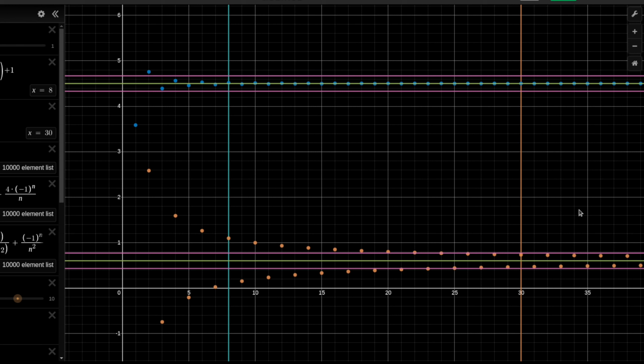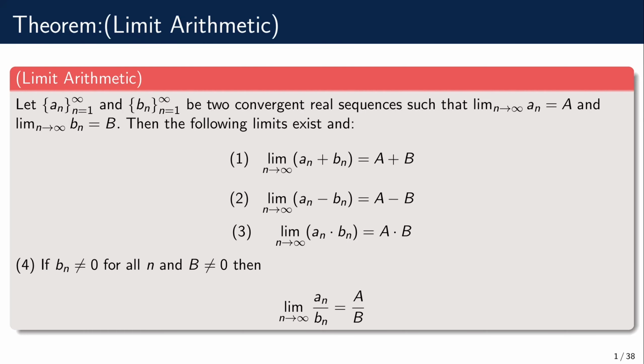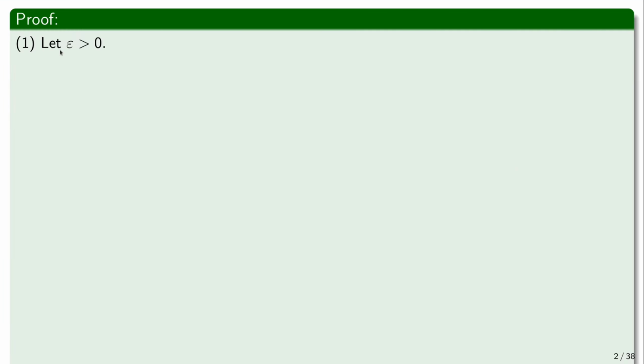So adding the elements of the sequence is basically the same as adding the limits, because the error would be as small. So now that we've seen the intuition in Desmos, let's give a rigorous proof of this theorem. Okay, so every proof starts with: let epsilon be greater than 0, and this epsilon is going to be for the sequence of the sum.